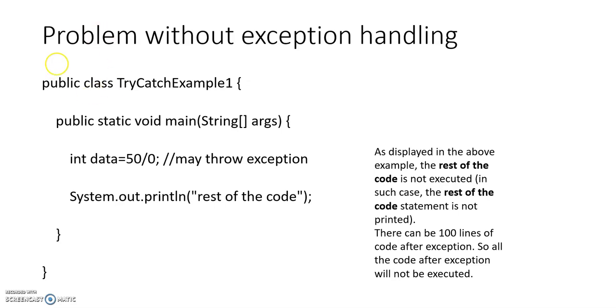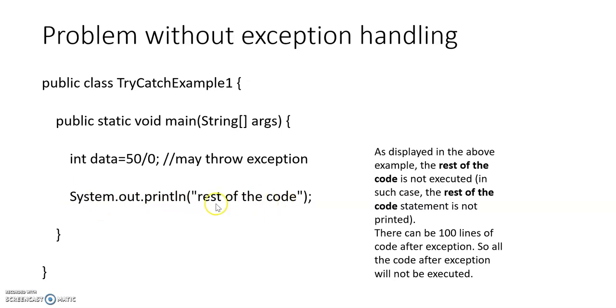In this example, we are not using the concept of exceptional handling. So this is the program. This is the class name TryCatchExample1. This is your main statement from which your execution will start. And here there are two statements. In the first statement, we are calculating the value of data variable which is of type integer, which is calculated by 50 divided by 0. Now this instruction is going to throw an exception. And the next statement is going to display the statement rest of the code.